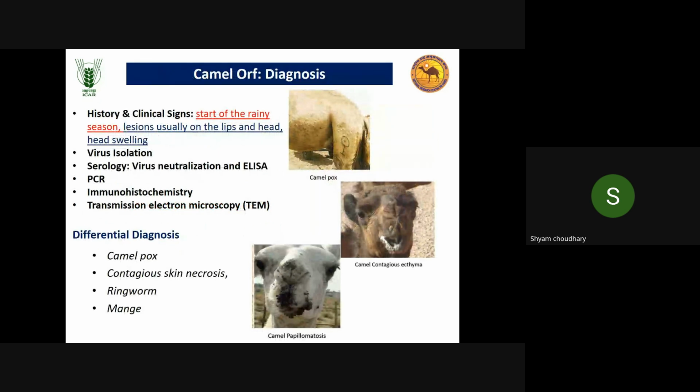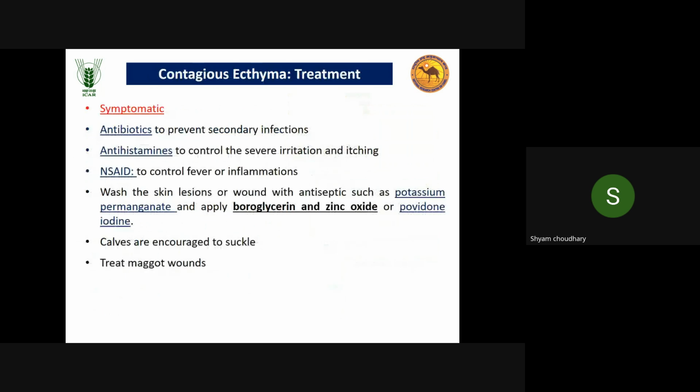When we talk about the diagnosis, similar to the previous disease, camelpox, the diagnosis is through history and clinical signs. Then virus isolation using cell culture method. Then serology, ELISA, PCR, RT-PCR, transmission electron microscopy. These are the common methods to diagnose this disease, and differential diagnosis with similar diseases like camelpox, contagious skin necrosis, ringworm, and mange.